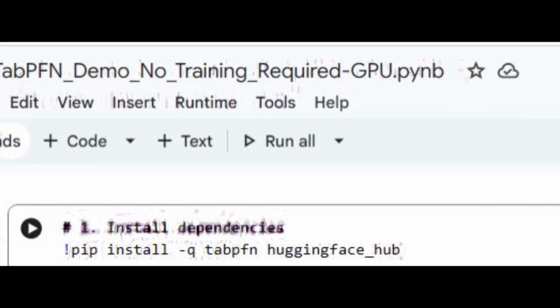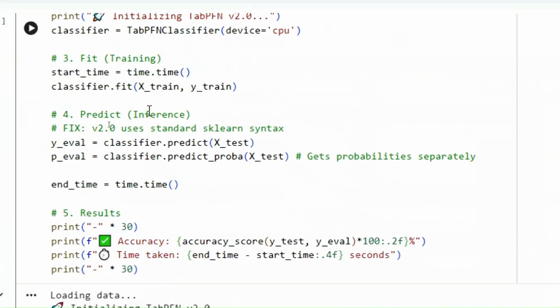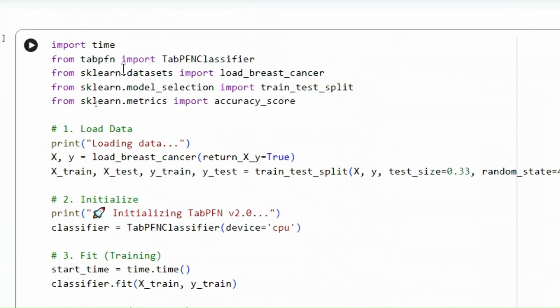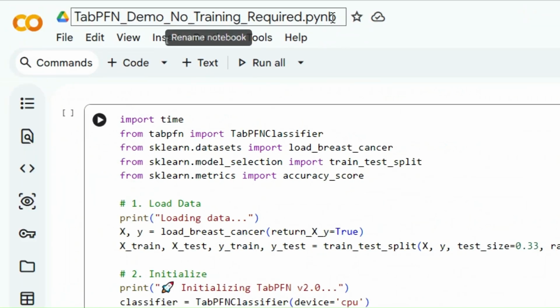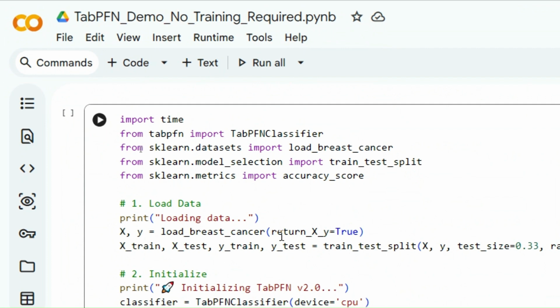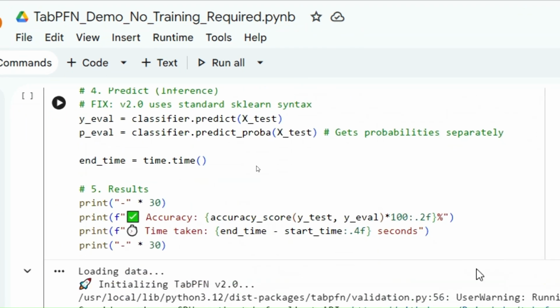Okay, look at the result. We just fed it raw medical data, 30 different measurements of cell nuclei. Usually, I'd have to spend an hour tuning an XGBoost model to get this right. TabPFN just looked. I'm running this on a standard CPU, so it takes about 90 seconds to process. And we're done.